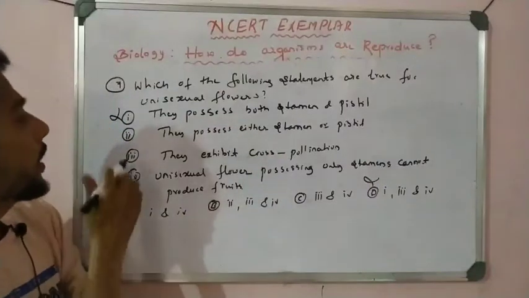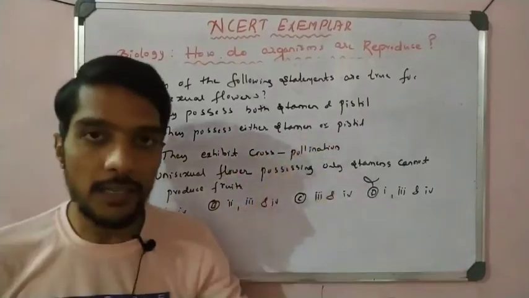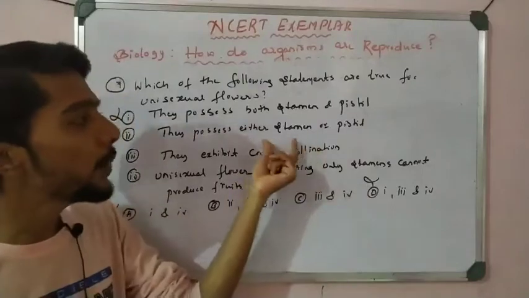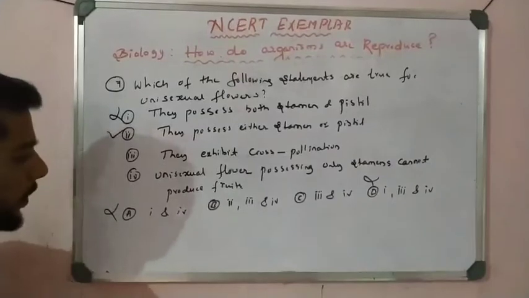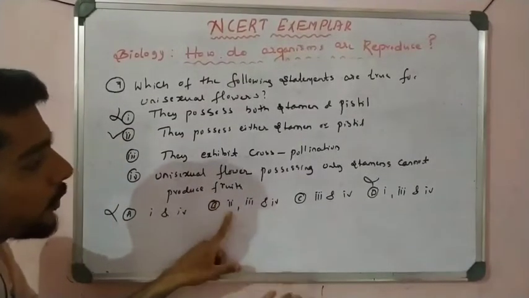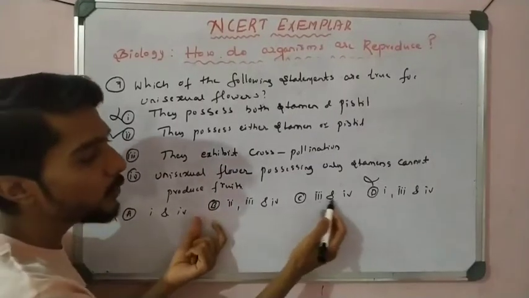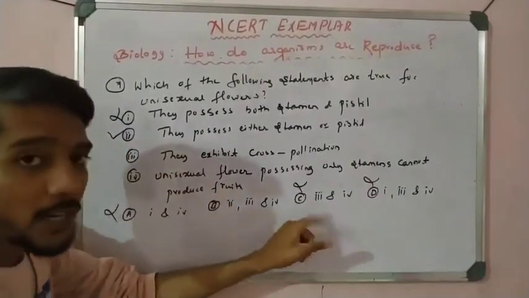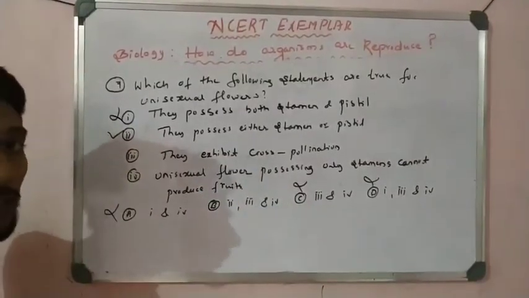Let us see statement 2: they possess either stamen or pistil. That is correct. They possess maybe a stamen or maybe a pistil; that is called uni, and uni means single. So this statement is correct. B has statement 2 but C does not have it, so C is incorrect. 2 is correct, but C says 2 is not correct. So we get the answer here, B. We do not need to check 3 and 4.